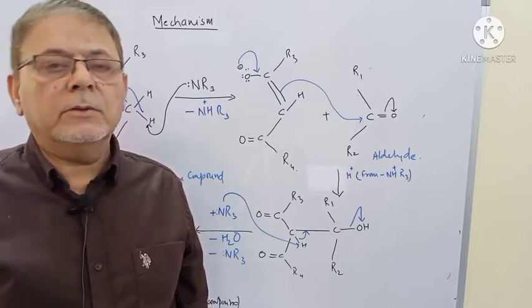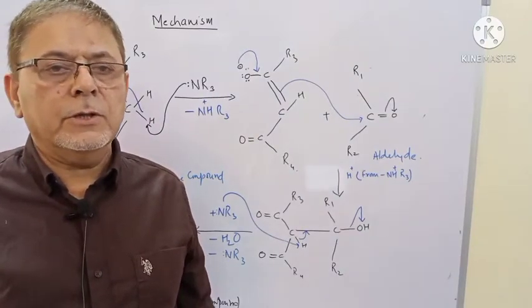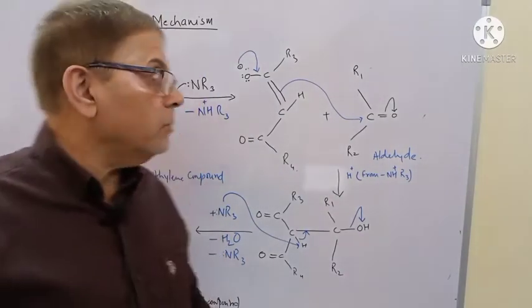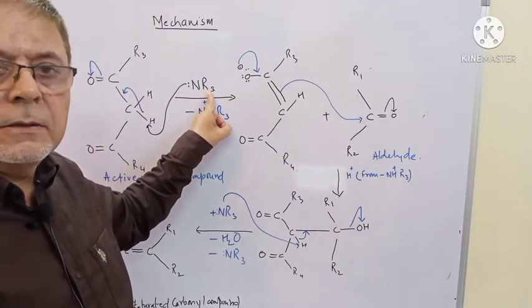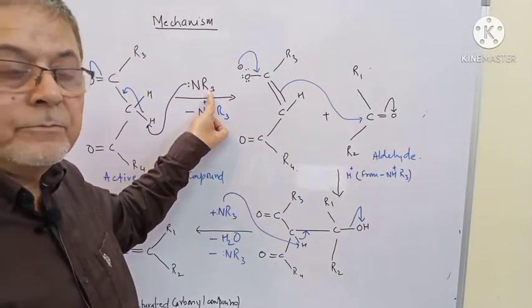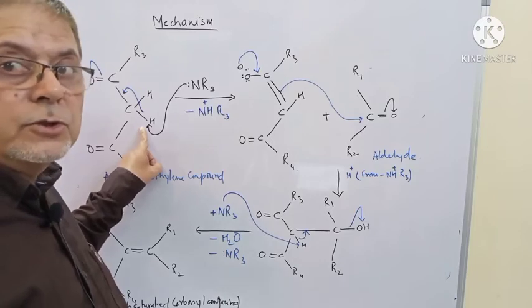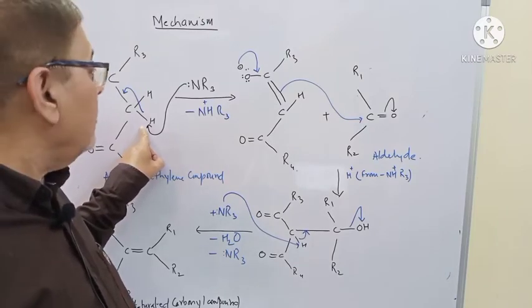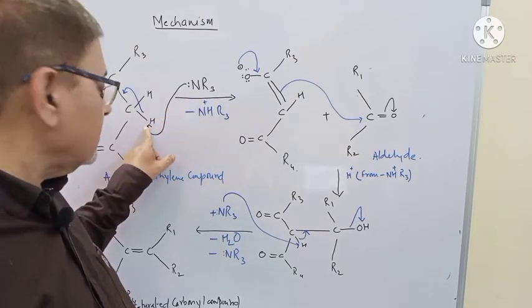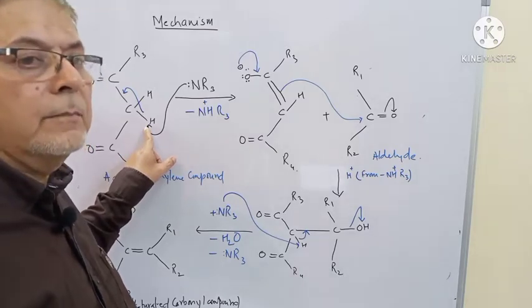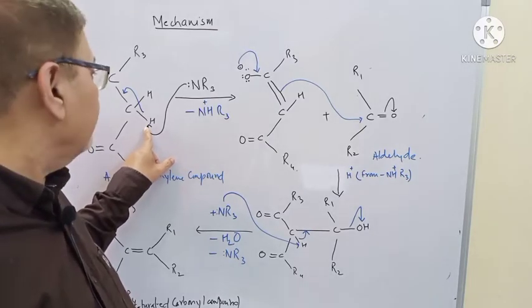Now we'll discuss the mechanism of Knoevenagel reaction. We know that we have got a weak base, trialkylamine, and we have got an acidic hydrogen. So the job of the weak base is to abstract this hydrogen ion, a proton.